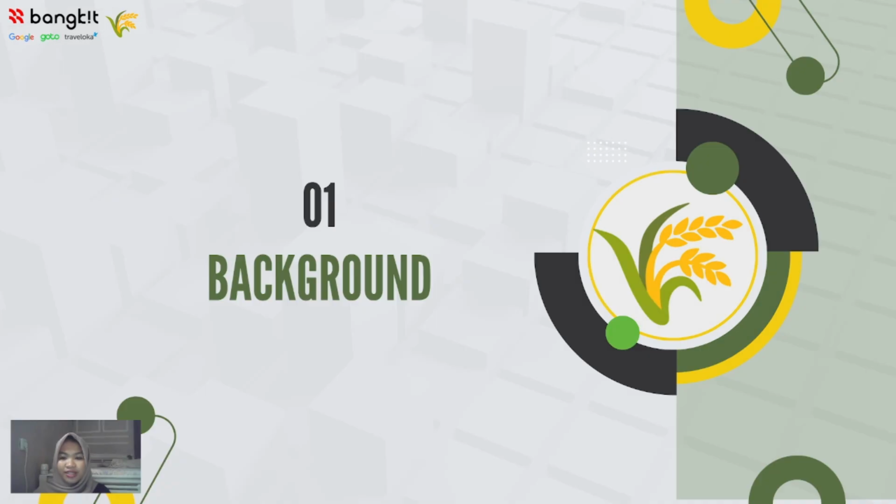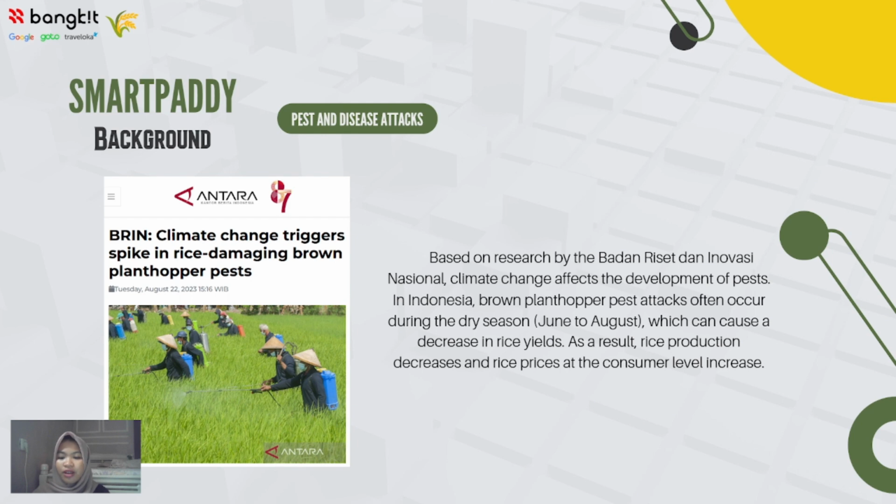Okay, I'm Annisa. I will explain the background of SmartPaddy. The impact of climate change. According to research from the Badan Riset dan Inovasi Nasional, climate change triggers an increase in the number of pest attacks that damage paddy. One of the pest attacks that has occurred is the brown planthopper, as reported in the news. This pest attack occurred during the long dry season, from June to August, which leads to a decrease in production and even crop failure.